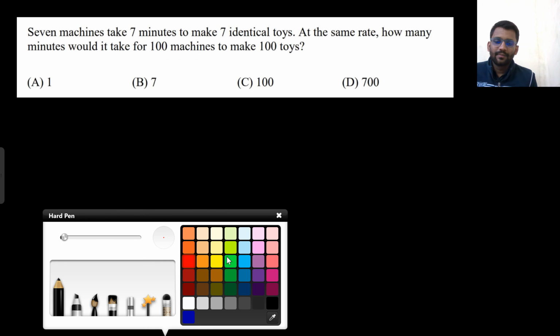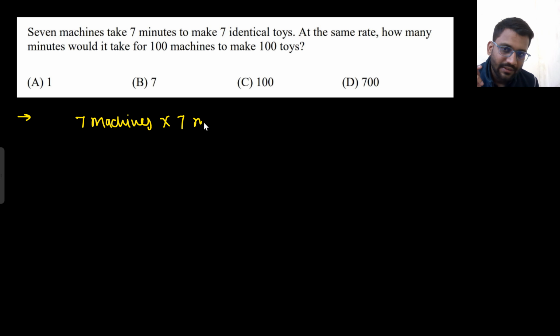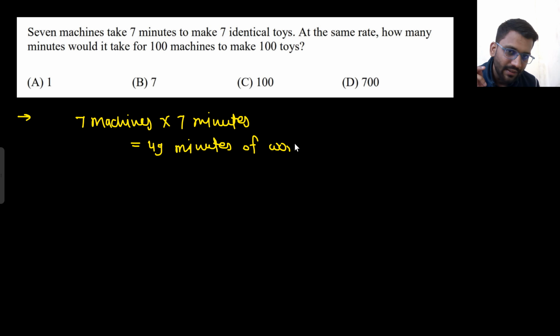Now this is a good problem. They are saying that 7 machines would take 7 minutes to make 7 identical toys. So seven machines are doing work for 7 minutes. That means a total of 49 minutes of work is done.